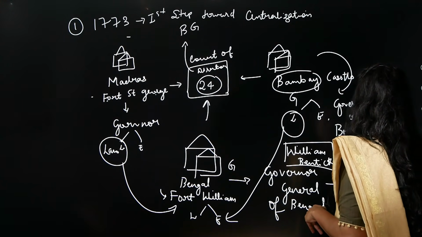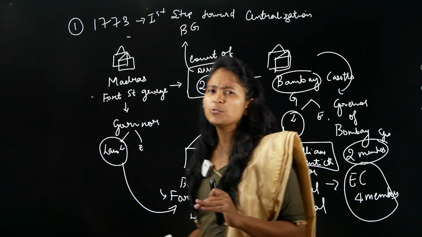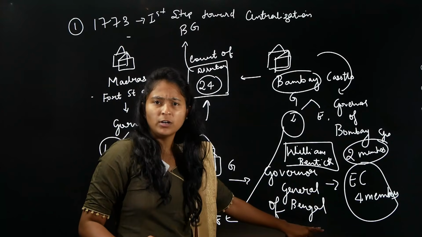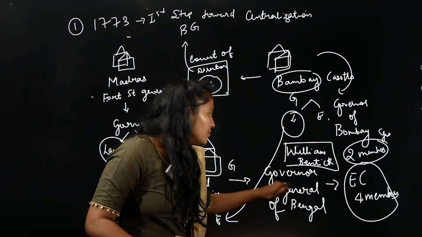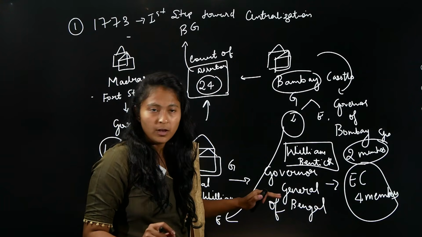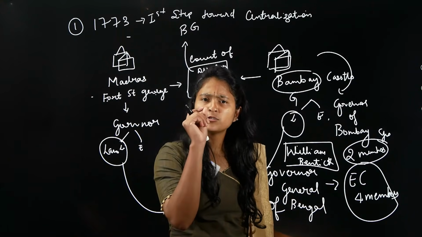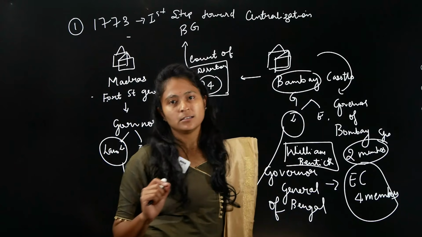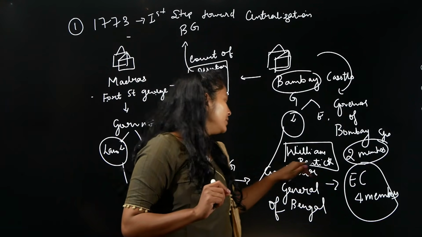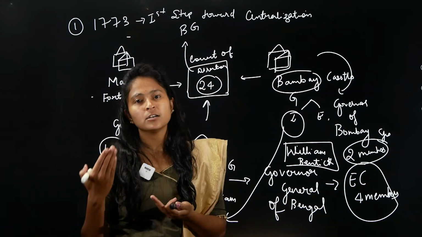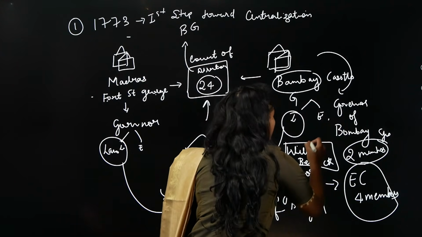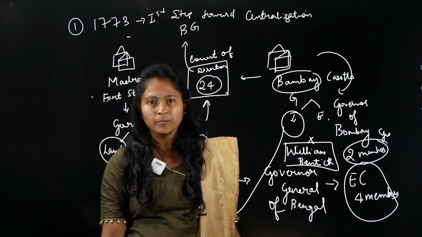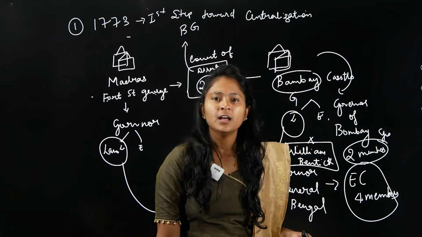should say yes. That means you can see that there is a limitation to the power here. He is the Governor General, that's no doubt, but this Governor General's decision is not alone. If he wants to pass a law, he needs 2 people from his Executive Council to say yes. If 2 people do not say yes, then he will not be able to pass a law. That means not powerful at all, because his entire decision is not valid. If 2 members do not agree with him, then what's the point, right?